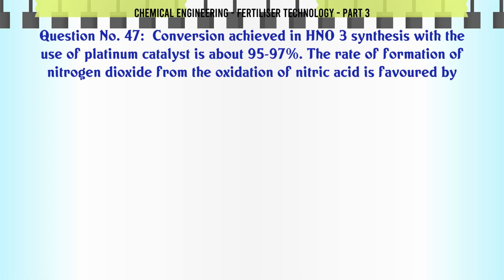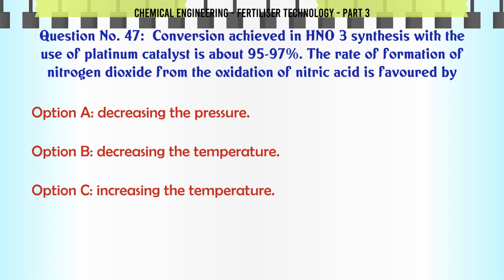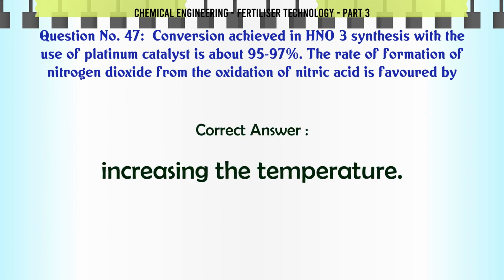Conversion achieved in HNO3 synthesis with the use of platinum catalyst is about 95-97%. The rate of formation of nitrogen dioxide from the oxidation of nitric oxide is favored by A. decreasing the pressure, B. decreasing the temperature, C. increasing the temperature, D. none of these. The correct answer is increasing the temperature.